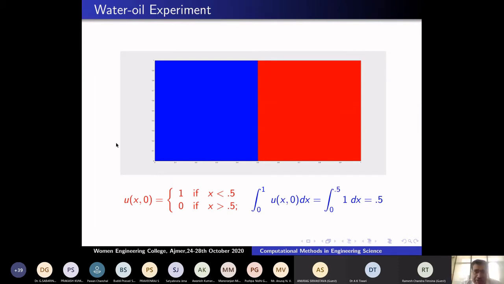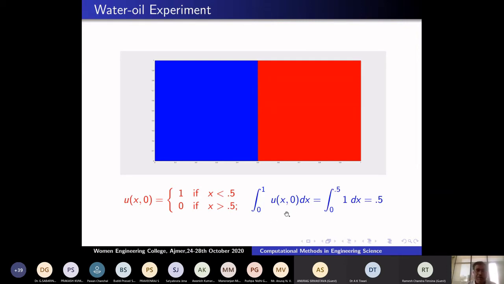Because if I remove the layer, the water rushes to the right side and the oil goes to the left side, above. Oil is always above the water. So the initial data I'm setting is u(x,0) equal to 1 up to 0.5, and 0 after that, the water level. So the total amount of fluid in the initial data is the integral from 0 to 1 of u(x,0), which is 0.5, nothing but half a liter.